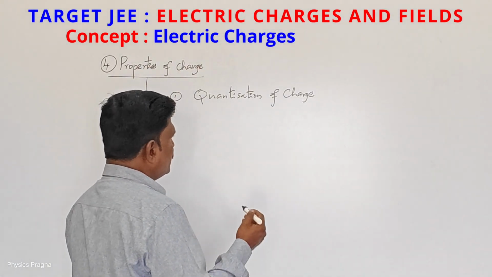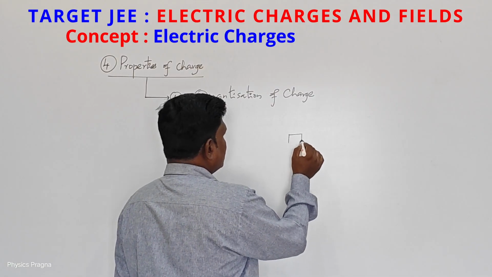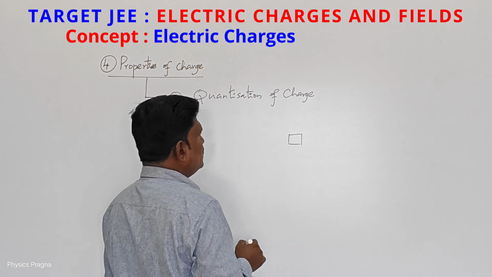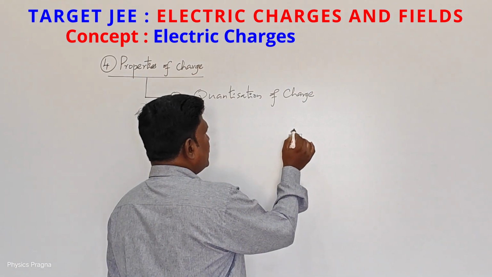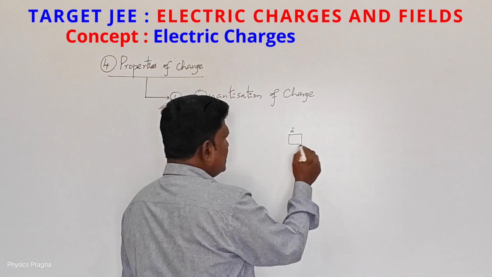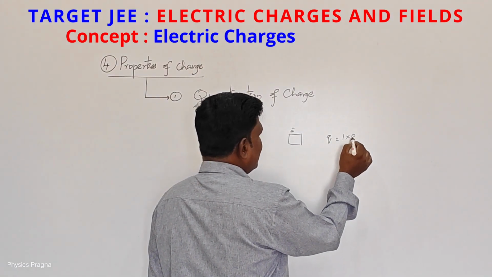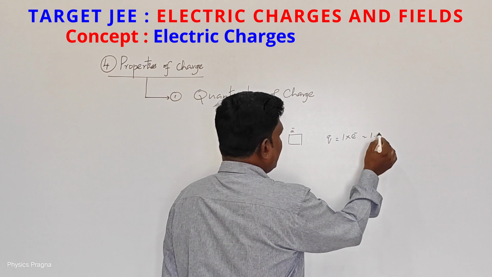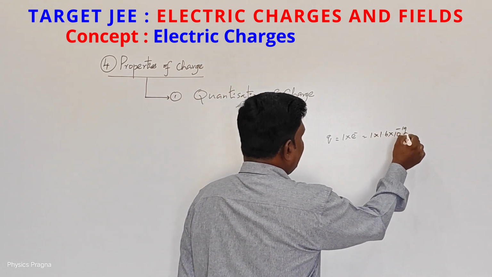Suppose one body is there, and I want to give charge to this body. To charge a body, I have to supply one electron. So how much charge is there on this body? One electron charge, that is 1.6 into 10 to the power of minus 19 coulombs.